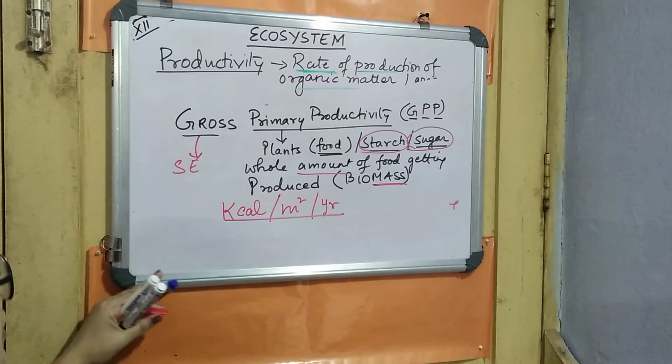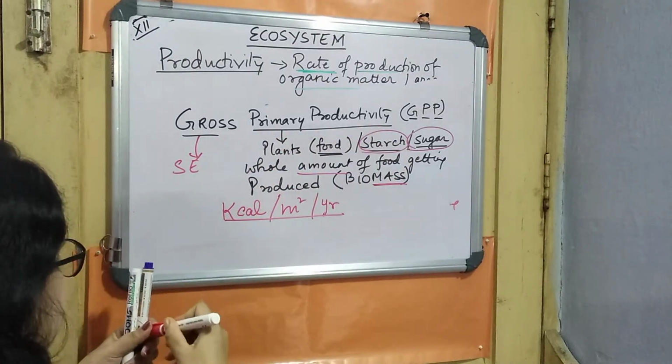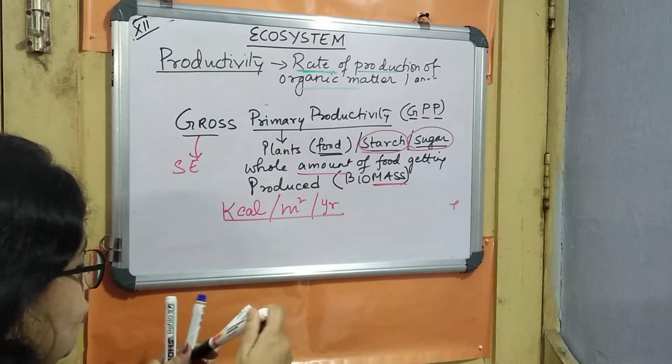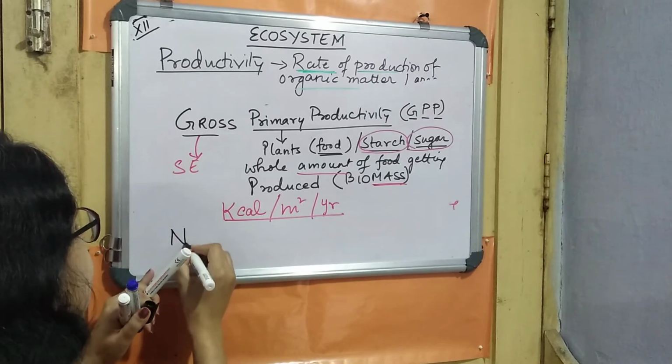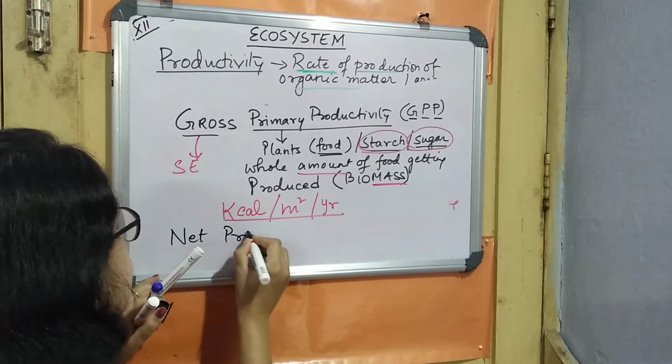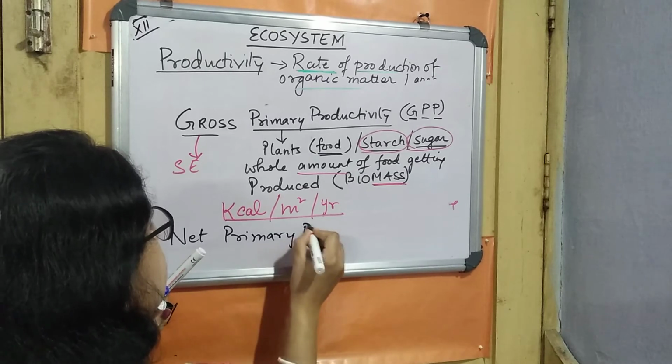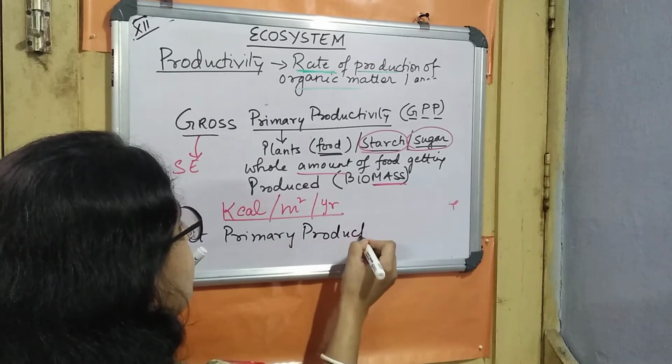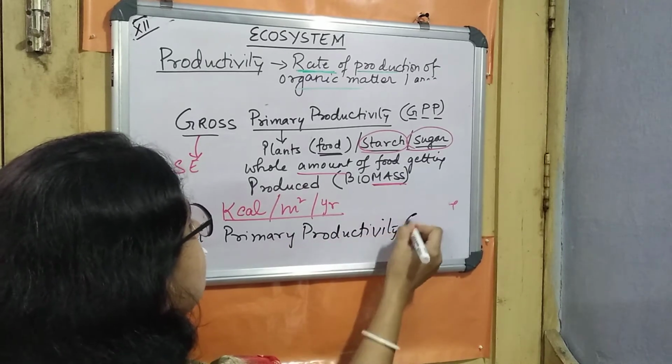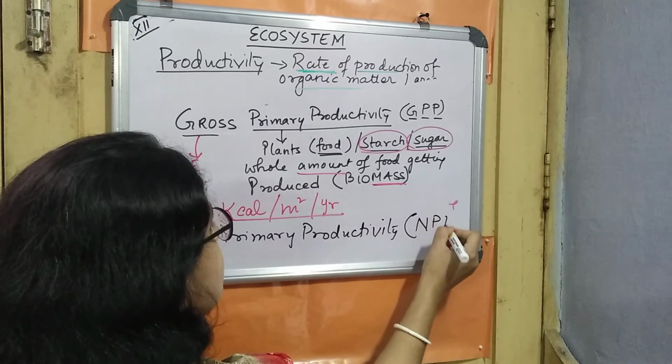Now, not only the gross primary productivity, the other important part we have to know is the net primary productivity, which is abbreviated as NPP.